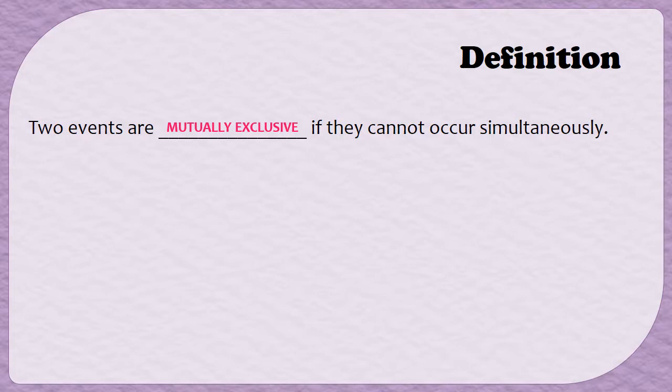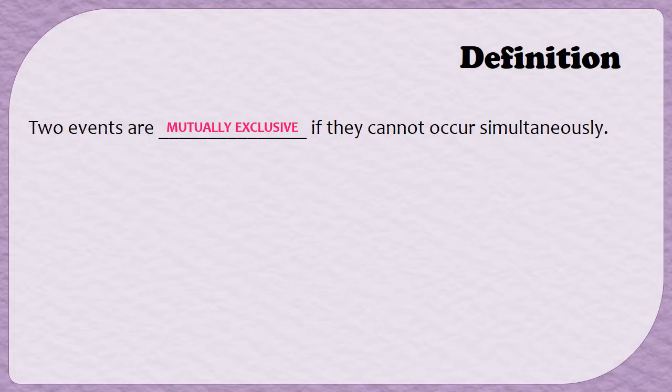However, suppose I was looking at drawing a card that has hearts on it and drawing a queen. In that case, both of those events could happen at the same time. You can have a queen of hearts. So drawing a hearts card and drawing a queen are not mutually exclusive because they could happen at the same time.